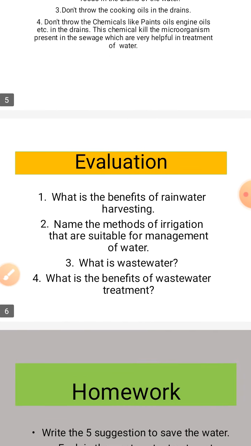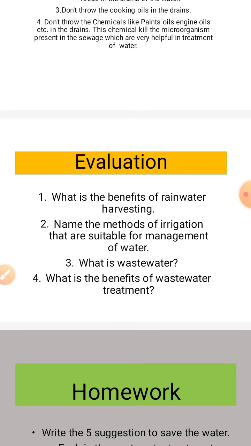Now you all tell me about these questions. First is what are the benefits of rainwater harvesting? After rainwater harvesting, we can use this water for a number of purposes like washing, cleaning, irrigation, etc. Name the methods of irrigation that are suitable for management of water. For example, the answer to this question: sprinkler and drip methods of irrigation are suitable for management of the water.